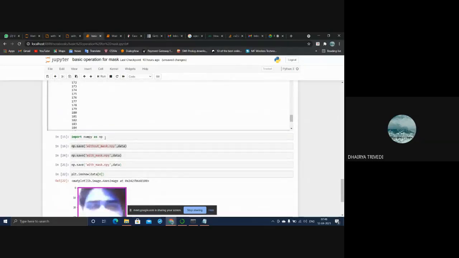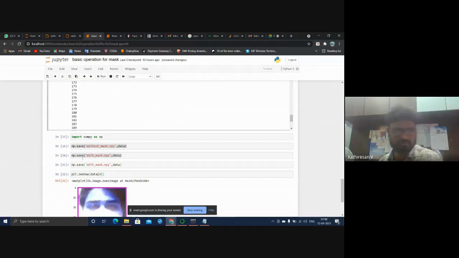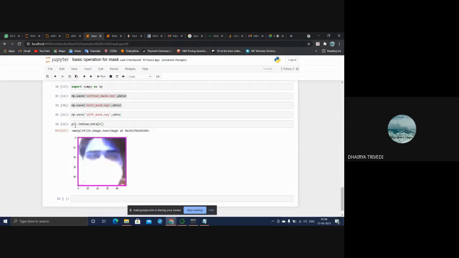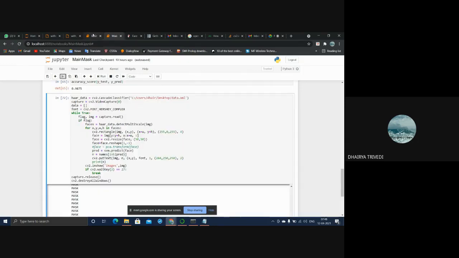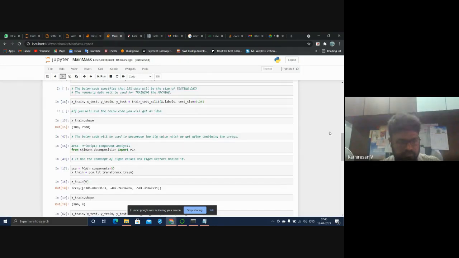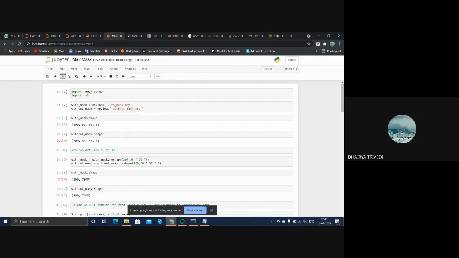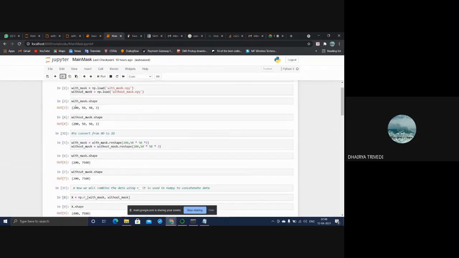Then using NumPy, I saved the without mask data set, and then I saved the with mask data set, and then I plotted the graph using this, and see it is visible like in the square. My photo and with mask is visible, and that I have used in this. First, I imported that, and then imported the with mask file and without mask file. Then I run it, and then I run this.